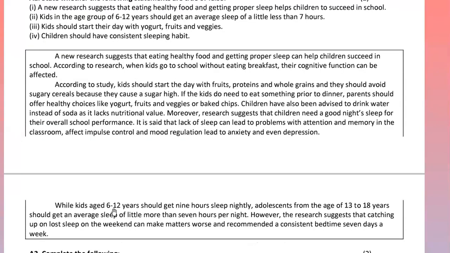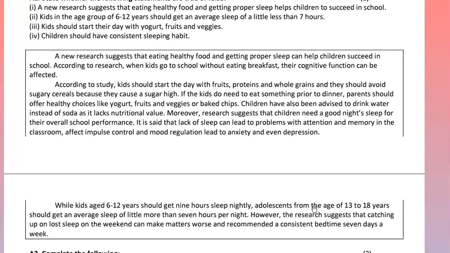While kids aged 6 to 12 years should get 9 hours sleep nightly. Now here in the second sentence, it is given less than 7 hours for the age group 6 to 12. But in the passage, it is given 9 hours. इसका मतलब second sentence is false.